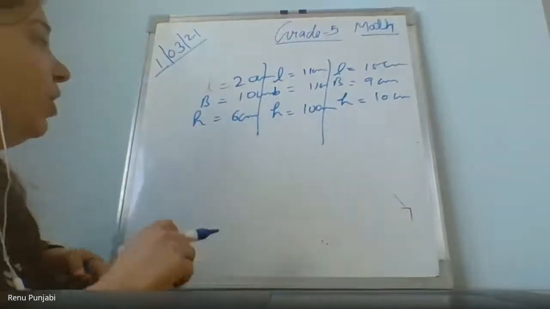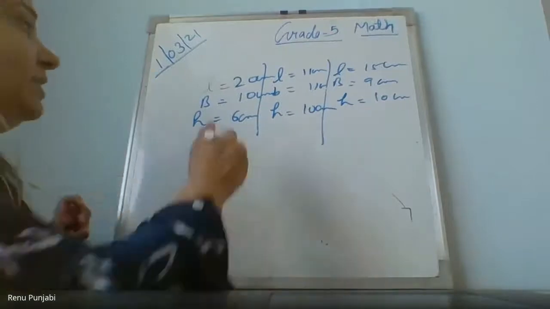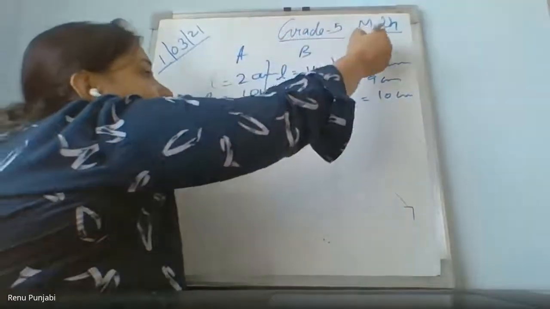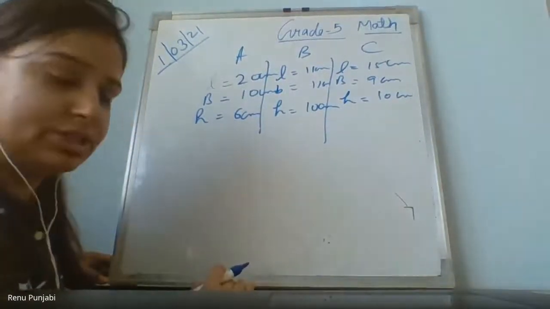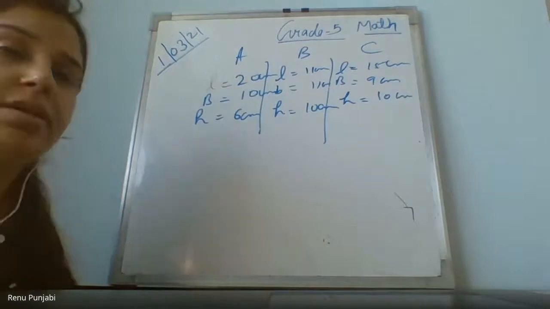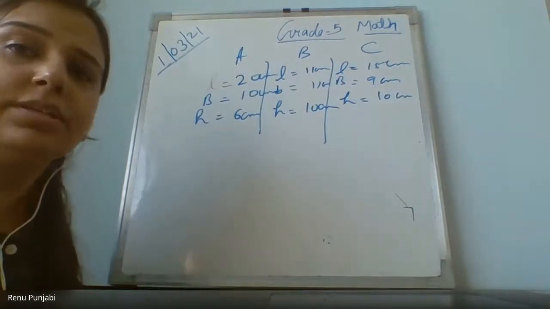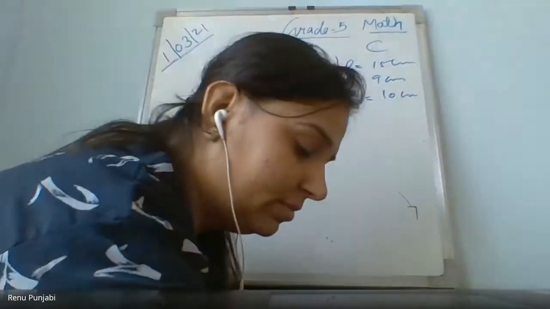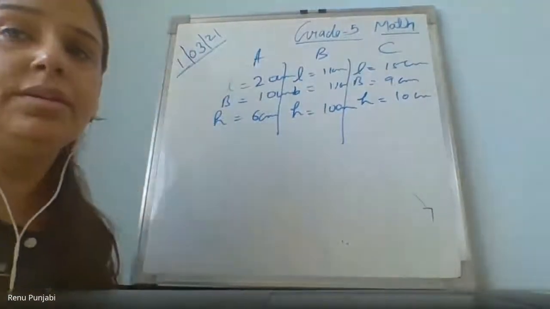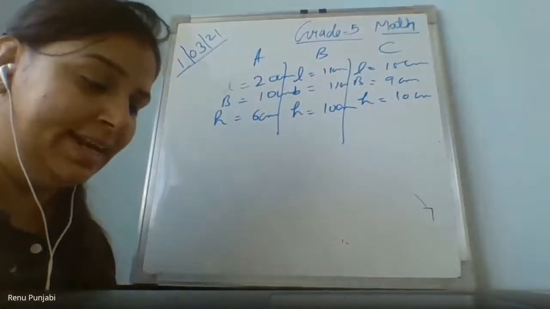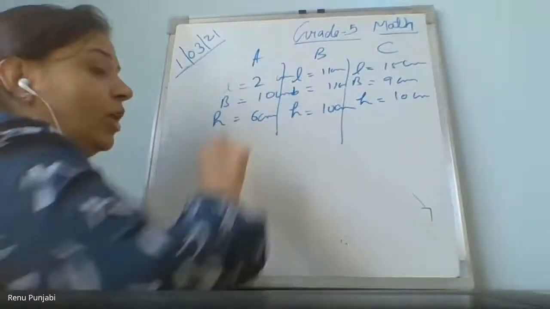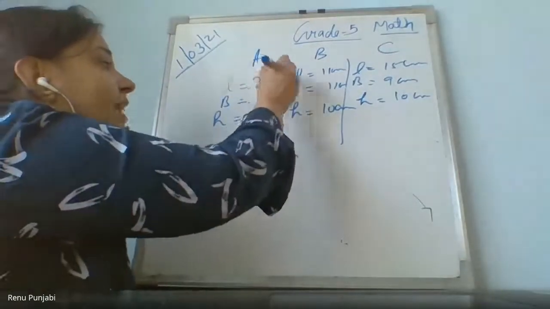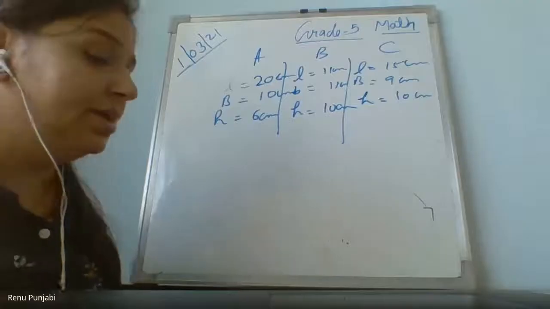So this one is box A, then box B and box C. Find the volume of box A, B and C and write in the chat box. Find out fast and write in the chat box. A is 180. What thinking? Everything is written in your textbook, my dear. It's 1200.